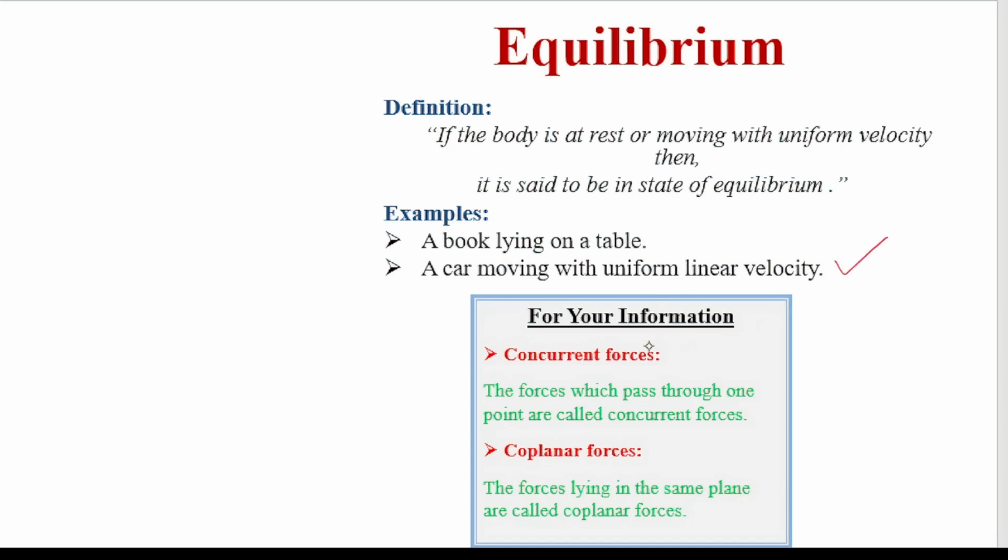of equilibrium. Concurrent forces वो forces होती हैं जो एक ही पॉइंट में से पास होते हैं. The forces which pass through one point are called concurrent forces. कोप्लेनर forces वो forces होती हैं जो सेम प्लेन में लाई करती हैं. The forces lying in the same plane are called coplanar forces.